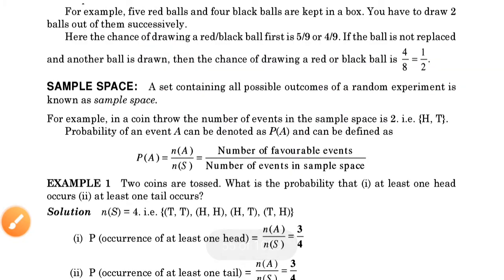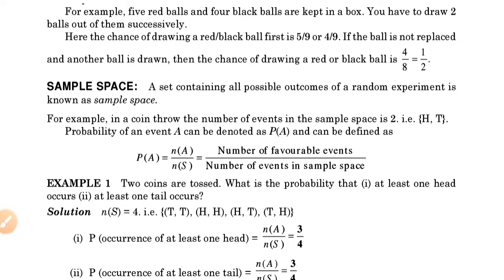Okay, the most important concept of probability is the sample space. The sample space is actually a set which contains all possible outcomes of a random experiment. So all events, all possible outcomes, all the results, we combine in a single set. That set is called a sample space. For example, if we throw a coin, the number of events in the sample space is 2, that is only head and tail.